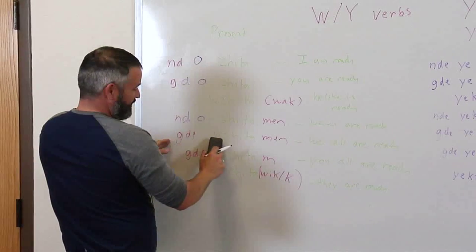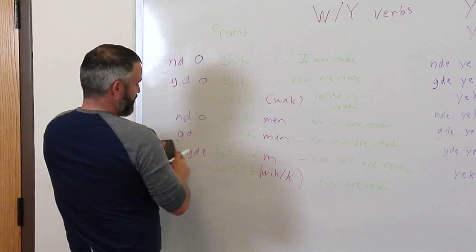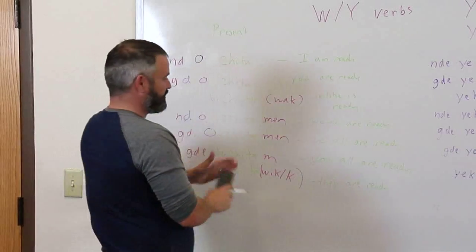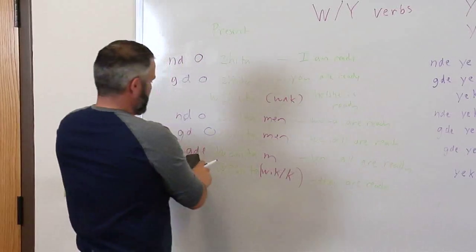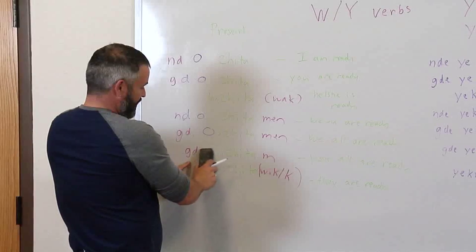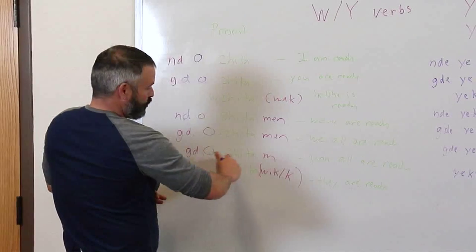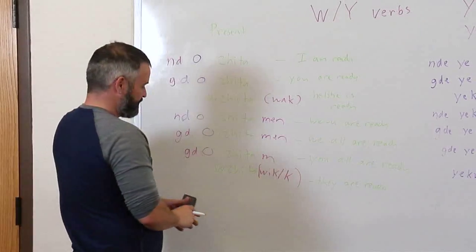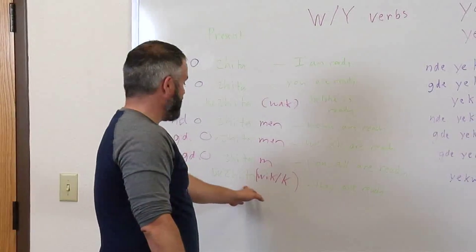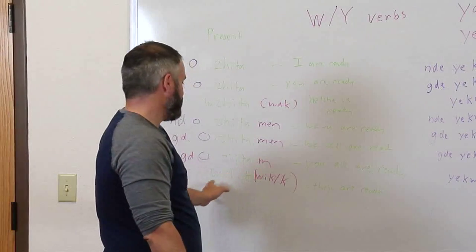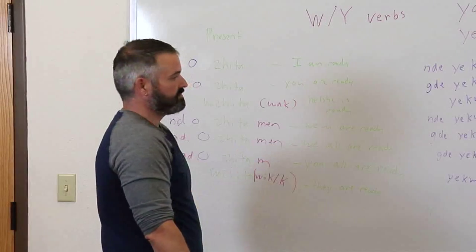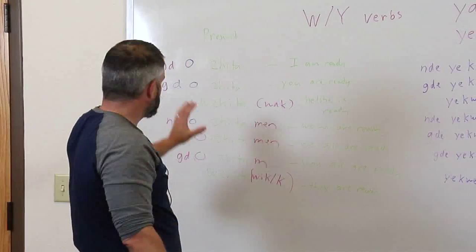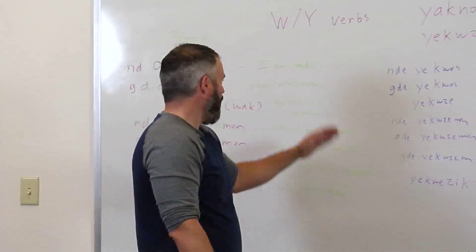Again, this gada with this W here changes into gado. Gadojitamen, we all are ready. And then this gada with this W right here changes into gadojitam. You all are ready. And then the present was jita week or jitak with a K. I've seen it both ways. Okay, that's a W example here.